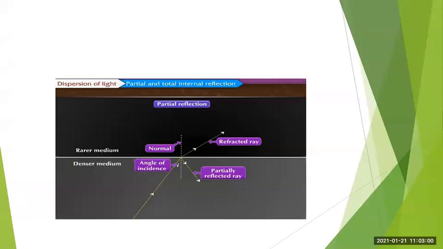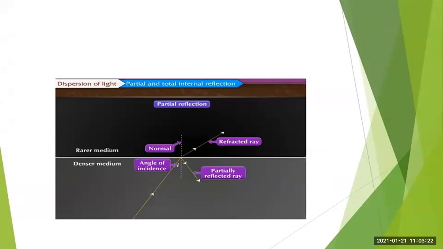That is reflection. Here you are going to study partial reflection and total internal reflection. Here you can see that two mediums are given. One is the rarer medium and the other is the denser medium.